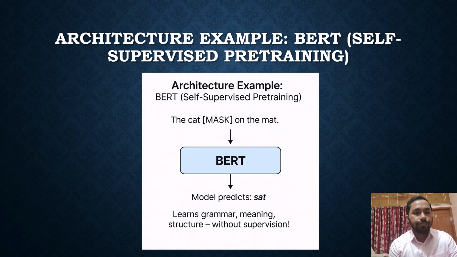Let's talk about the architecture, and look at the image. It gives the basic level of architecture. When a sentence is given to BERT, like let's say, the cat dash on the mat, we expect BERT to predict the word sat. By doing this on billions of sentences, the machine learns about grammar and meaningful structure without supervision, and finally it can predict the same word, which is very good because we don't need any human supervision.